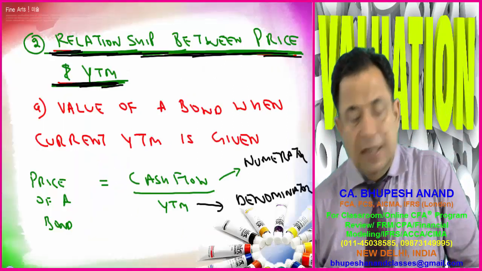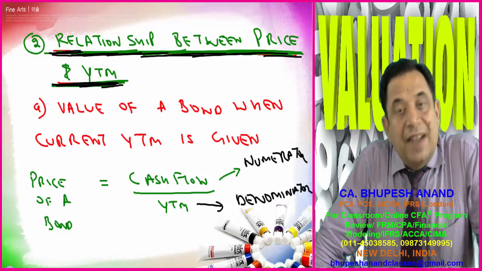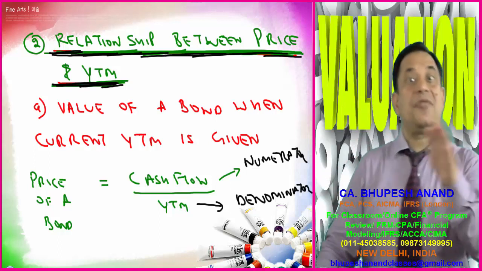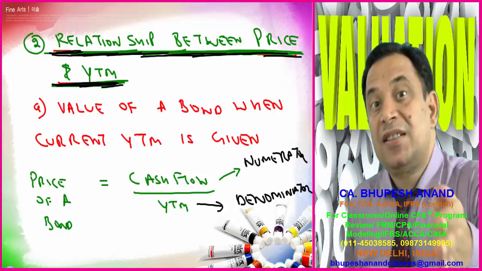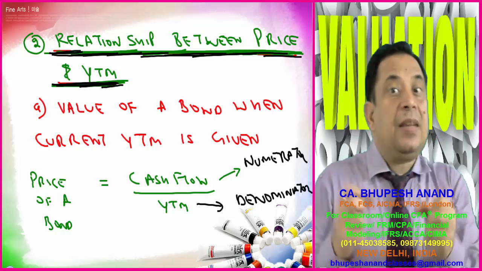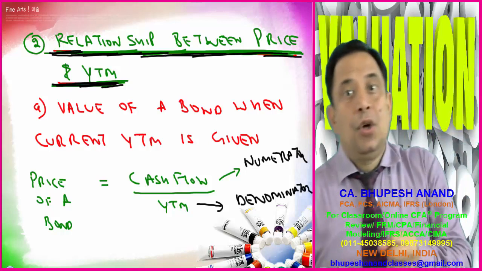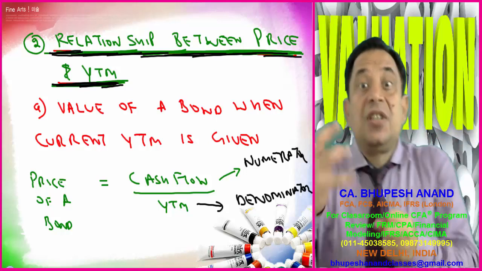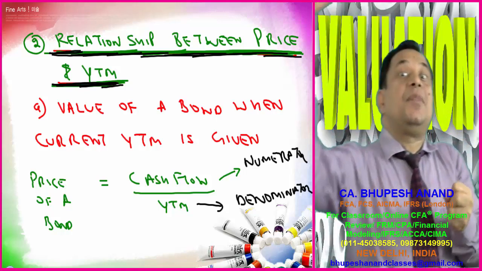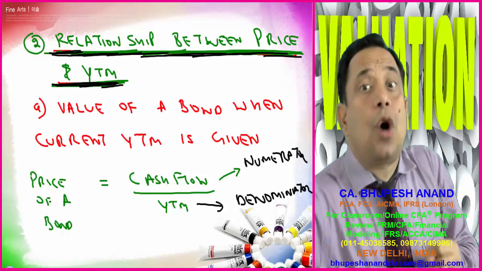Now the other relationship, between bond price and YTM. YTM is different from coupon rate. We have discussed in lecture number 1 also, lecture number 2 also, what YTM is. YTM is the discounting rate. YTM is IRR. YTM is the current rate which is being expected by the bondholders. That is the required rate of return. It is also named as cost of debt.